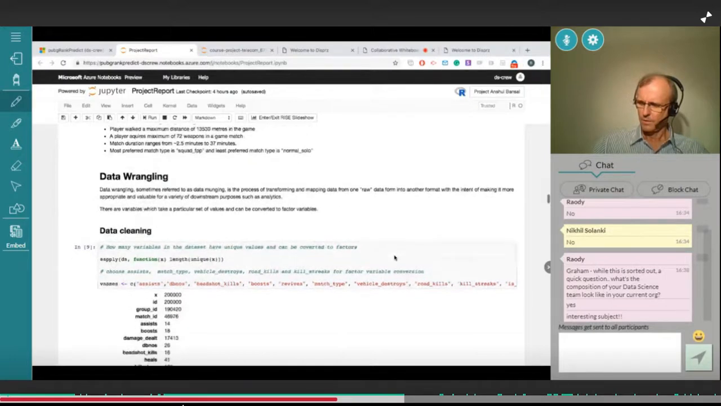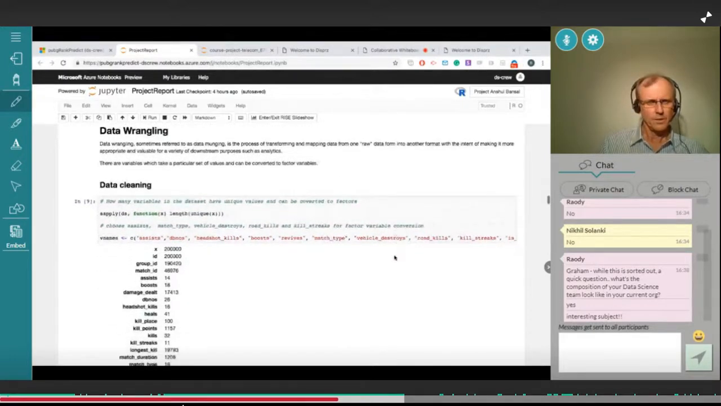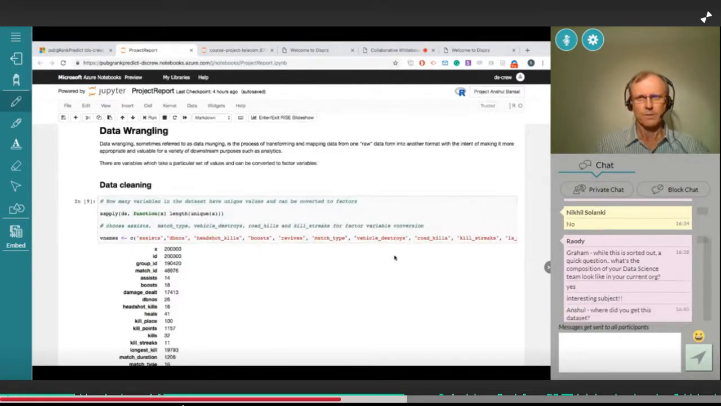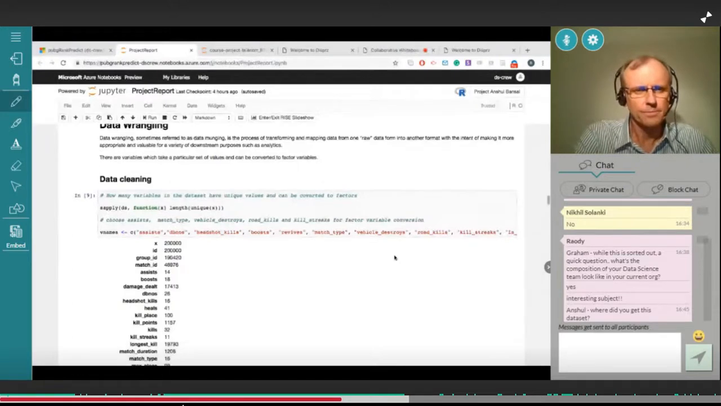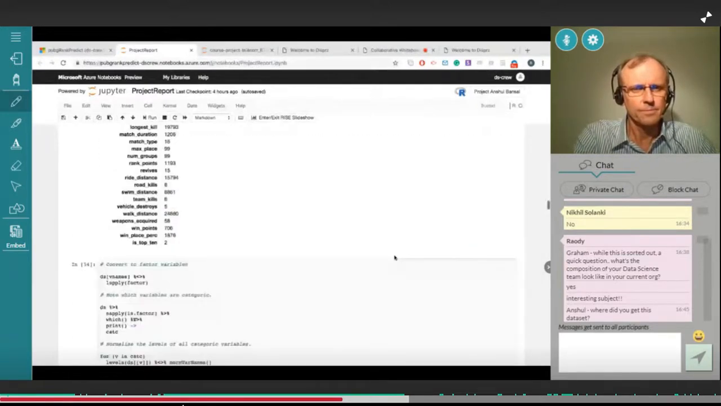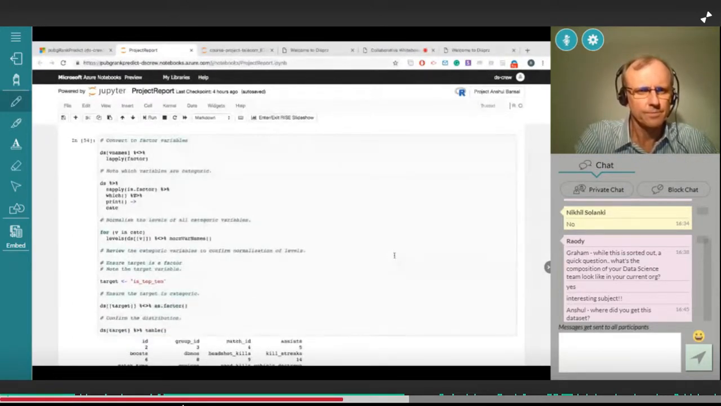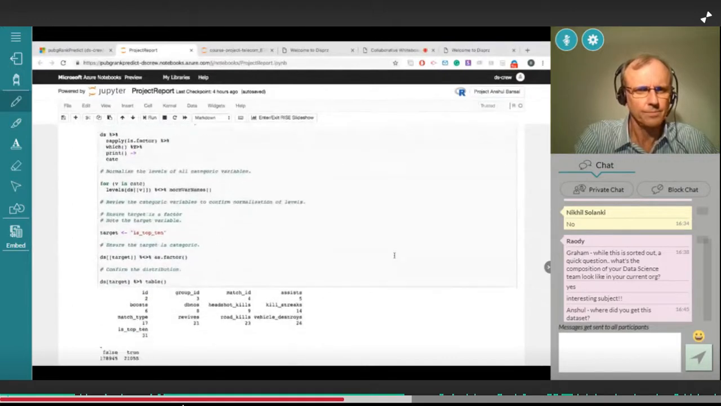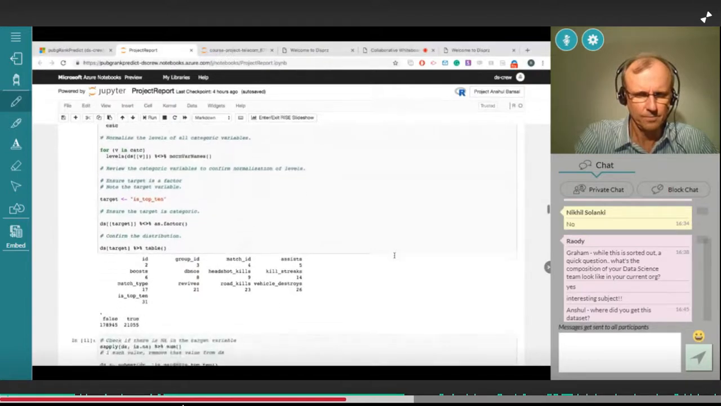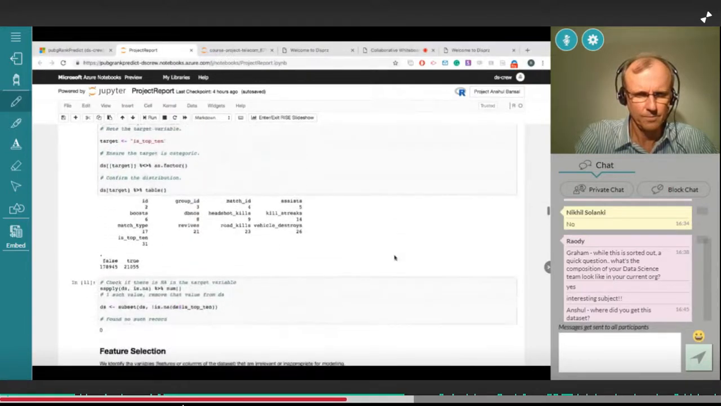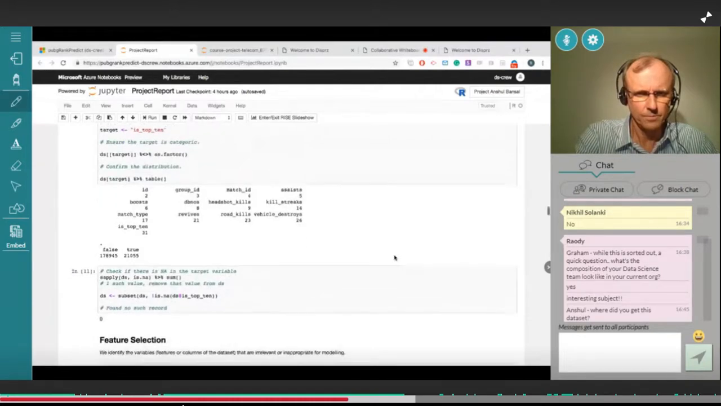Then came the data wrangling part, which talked about cleaning the data, in terms of identifying how we can make the variables into factor variables. These were the values of the different variables. I found out there were a couple of variables like kills and headshot kills, which can be converted to factor variables. So I converted those into factor variables.